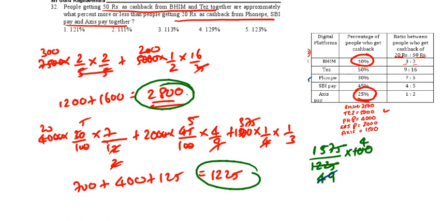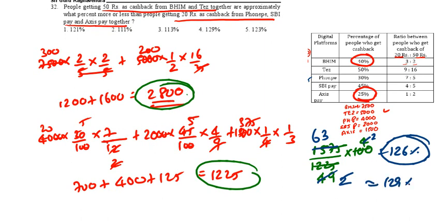Now 25 twos, 25 6, 25 6. We are going to get 126% or approximately equal to 129. More than that. Instead of taking 49, I am taking 50, I am doing approximately. So 129% is the final answer. 129%, option 4 is the final answer. See the next question.